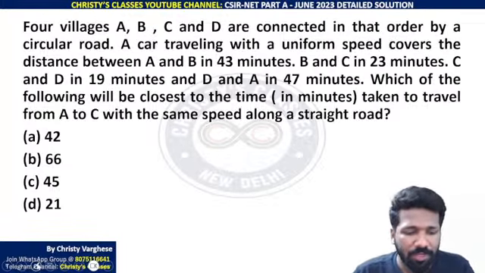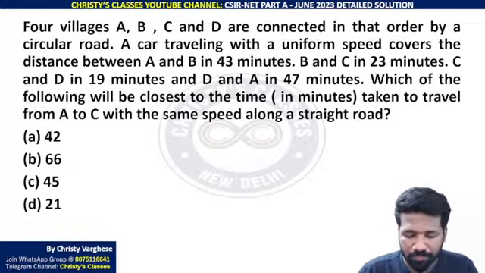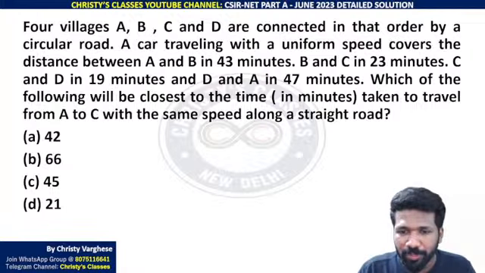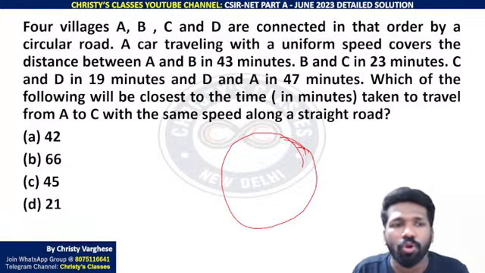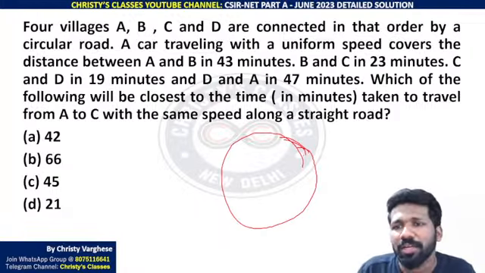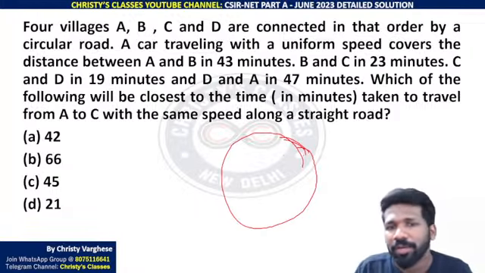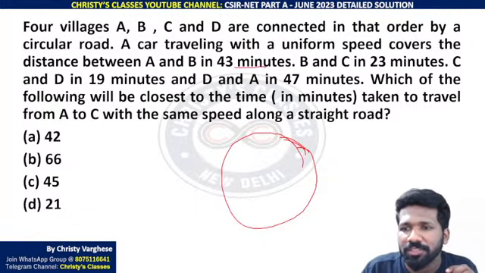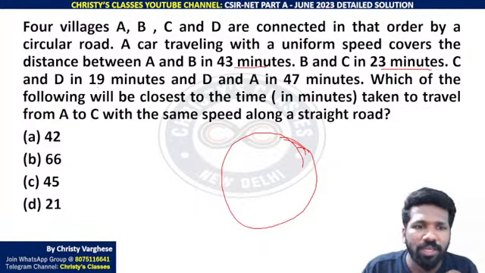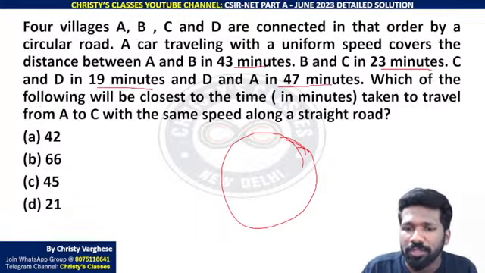Okay, listen very carefully. Very true, Swati. So there is a circular road. 4 villages A, B, C, D are connected in that order by a circular road. A car traveling with a uniform speed covers the distance between A and B in 43 minutes, B and C in 23 minutes, C and D in 19 minutes, D and A in 47 minutes.